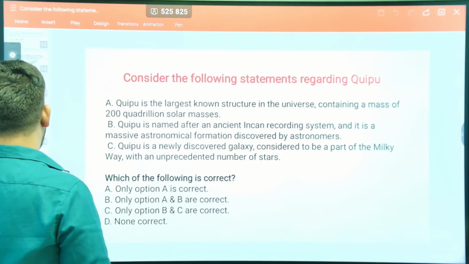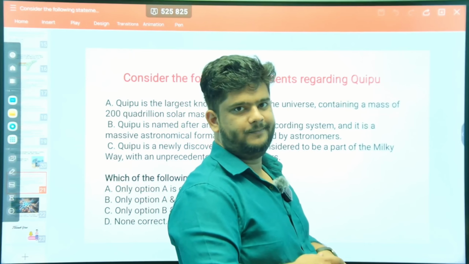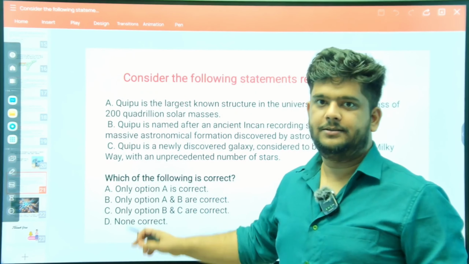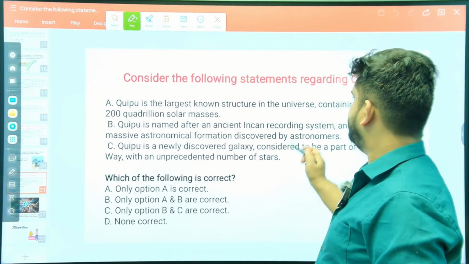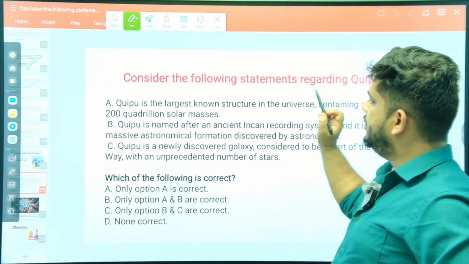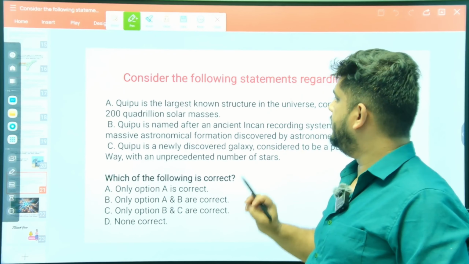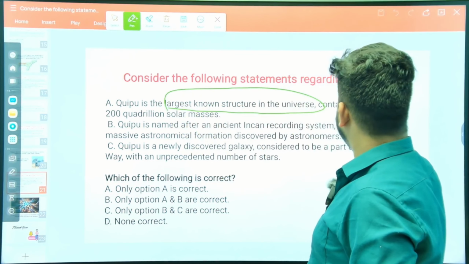Anyway, the next question is: consider the following statements regarding Quipu. Quipu. What is this? Let's discuss that. Very important science and tech news. Quipu is the largest known structure in the universe, containing a mass of 200 quadrillion solar masses. It is the largest known structure in the universe. This statement is absolutely correct.